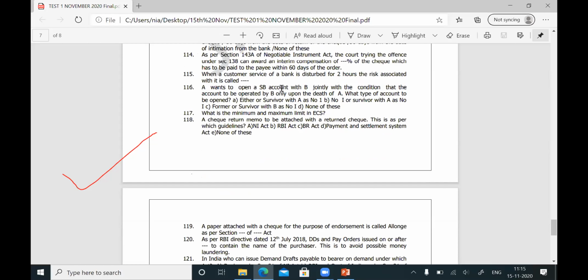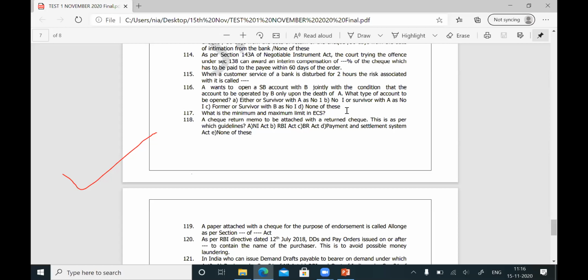A wants to open an SB account with B jointly with the condition that the account is to be operated by B only upon the death of A. Again, I repeat. A and B want to open an account, but the condition is that B will operate the account only upon the demise of A. What type of account is to be opened? The options are: either or survivor, number 1 or survivor with A as number 1, former or survivor with B as number 1, none of these.